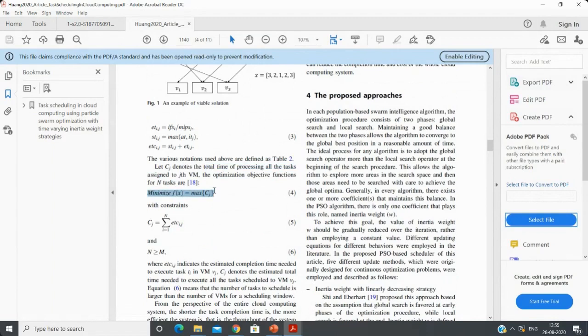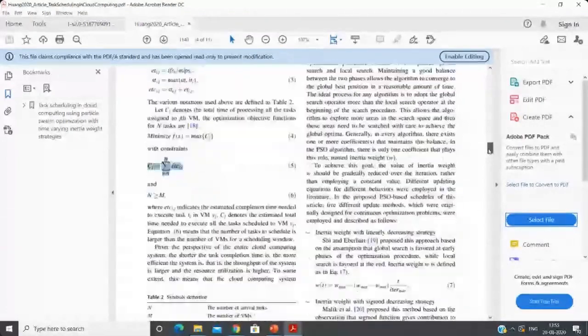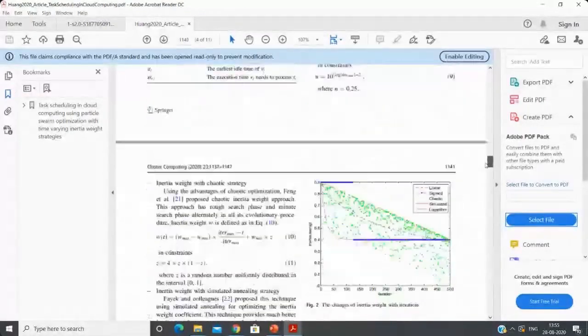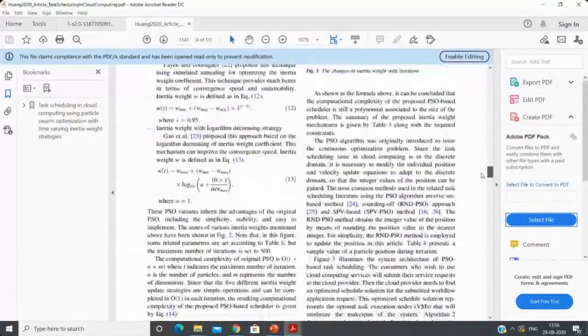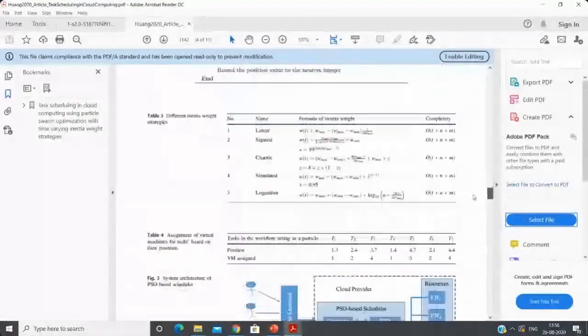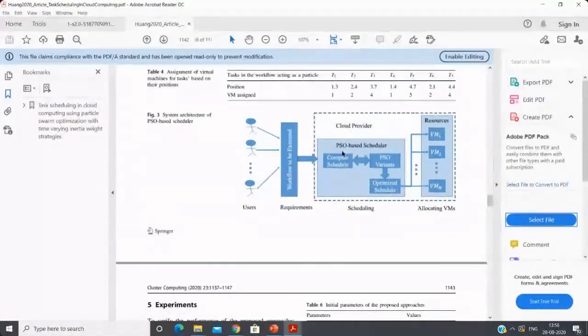So this is their objective function, and they have the cost and some constraints, then deploy it into the particle swarm optimization model, and they worked on it and got very good results. Here the cloud provider has the PSO based scheduler, and there are different users with tasks to be executed.